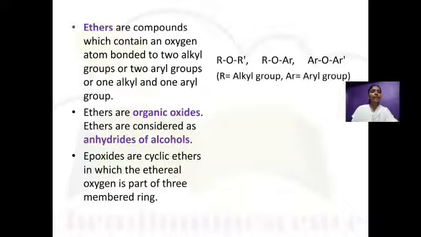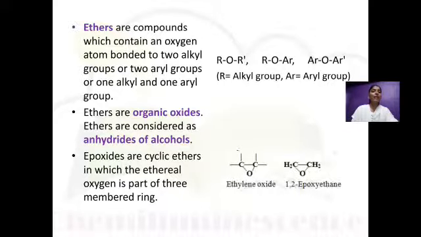Next one is an epoxide. Epoxides are cyclic ethers in which the ethereal oxygen is part of a 3-membered ring. Here you can see ethylene oxide or 1,2-epoxyethane. These are the epoxides. Next is the classification of alcohols and phenols.